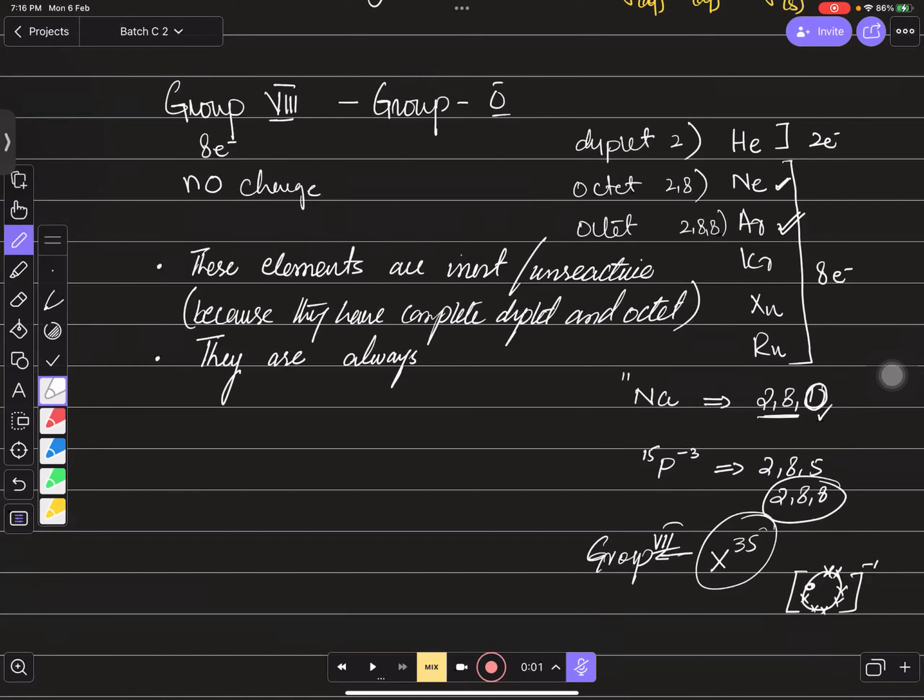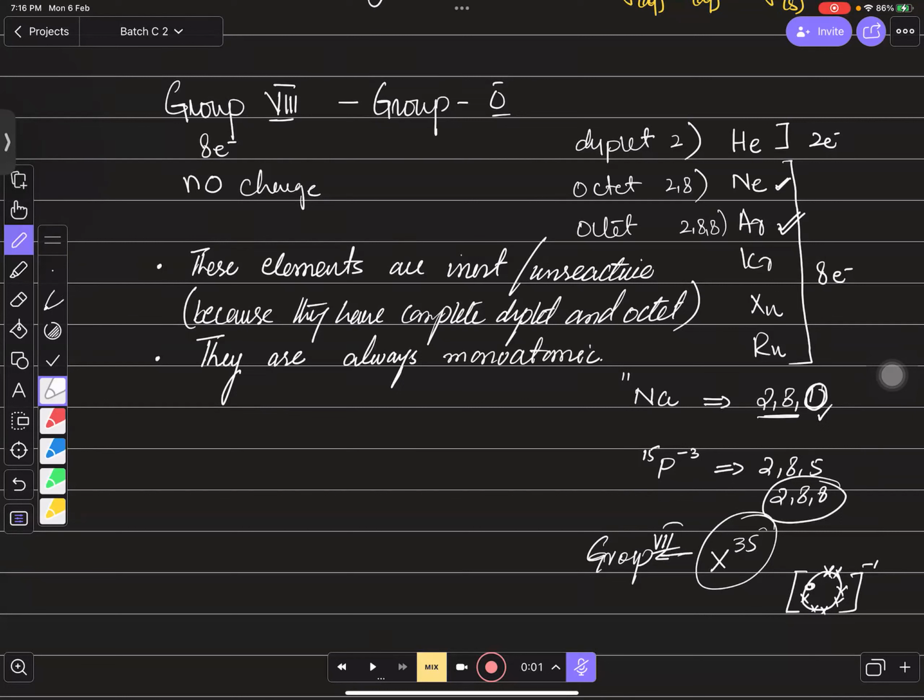ठीक है. Now, बच्चों, you need to keep remember that because they are inert, they are unreactive, they don't want to lose electrons and they don't want to gain electrons. They are already completed. They have already completed shells, so they are always monoatomic in nature. They are always single in state, right? हमेशा अकेले होंगे. हीलियम हमेशा He की फॉर्म में होगा, Ne हमेशा Ne की फॉर्म में होगा, कभी भी Ne2 नहीं होगा, कभी भी वो Ar2 नहीं होगा, कभी वो He2 नहीं होगा. They are always monoatomic in nature, right बच्चों?